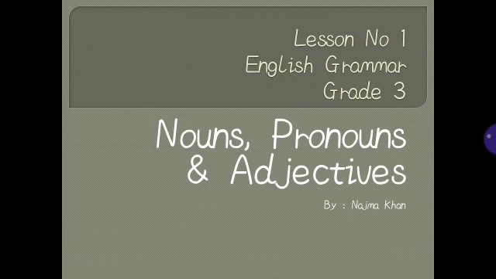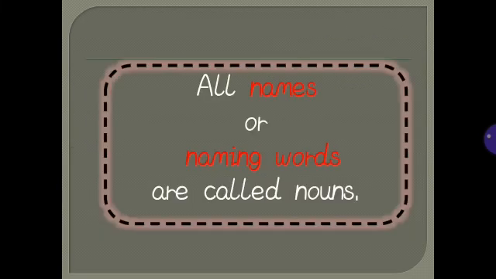And here is lesson number 1, and the topic, as you can see, is that we are going to learn about nouns, pronouns, and adjectives, which are topics of English grammar. So let's get started with nouns. You can see many things around you, and they all have certain names. All names or naming words are called nouns.